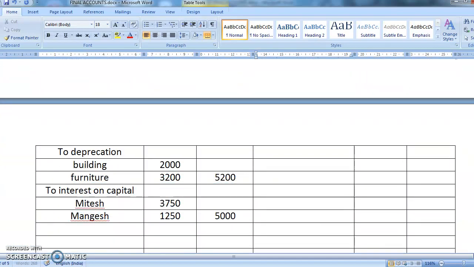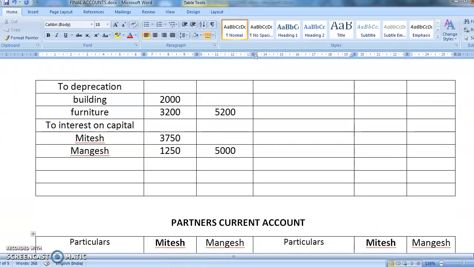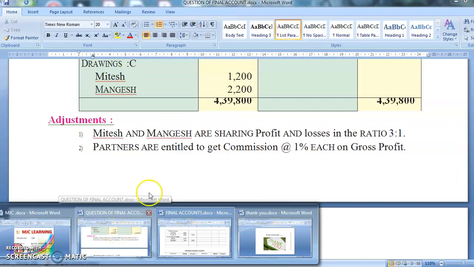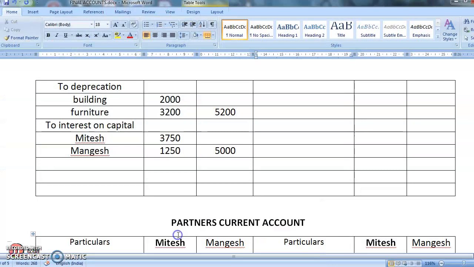Now see, one adjustment was there. What was that adjustment? The second adjustment was saying partners are entitled to a commission of 1% on gross profit. So here you're going to write to commission. Okay, commission. So it is 1% of gross profit.